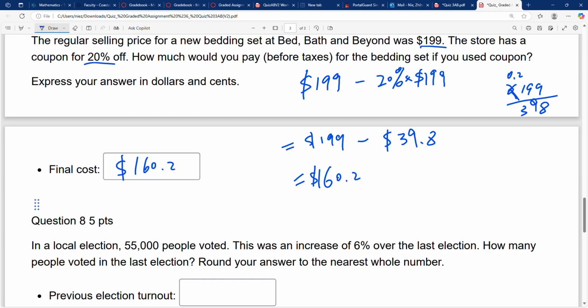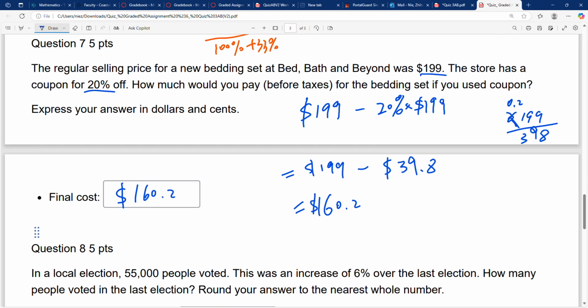Oh, I did it wrong. What's wrong here? Oh, this is not 200, this is 199. So the final cost is $159.2.